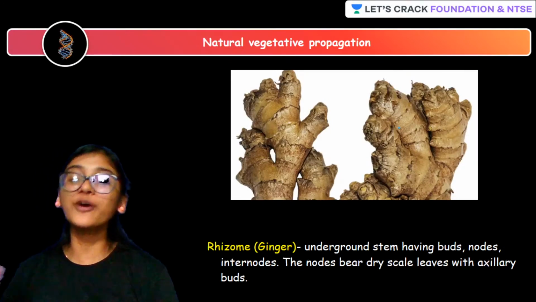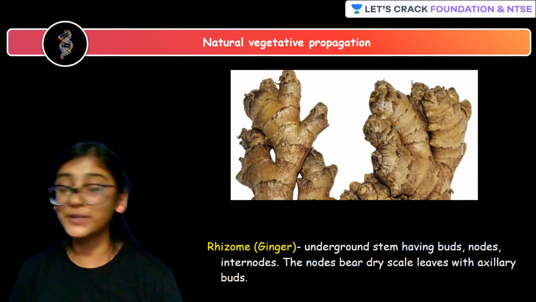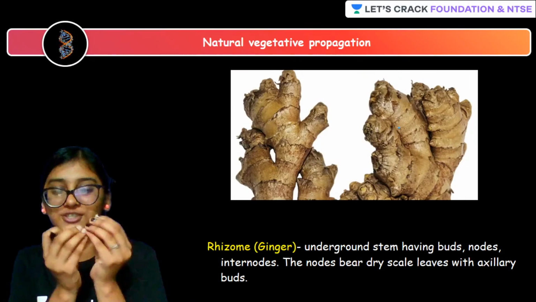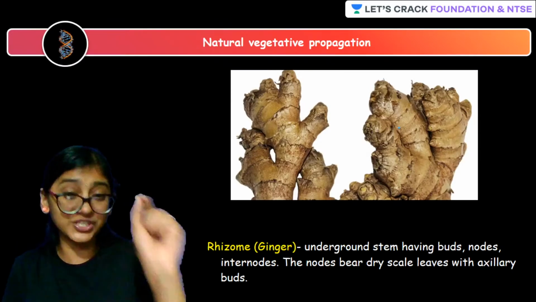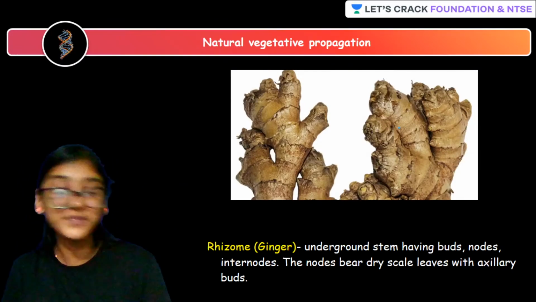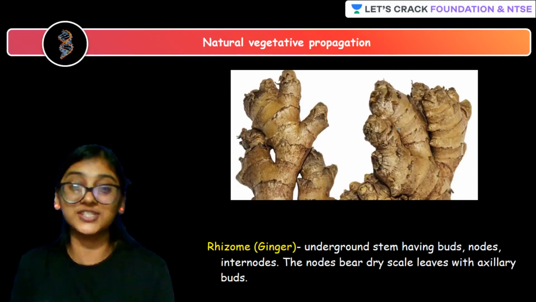You know what? There was a time when I used to love ginger chat. There used to come a small chocolate sort of, Hajmola packet comes the same way. There used to come something called as ginger chat. I don't know how many of you know that. That used to literally make me fall in love with ginger.